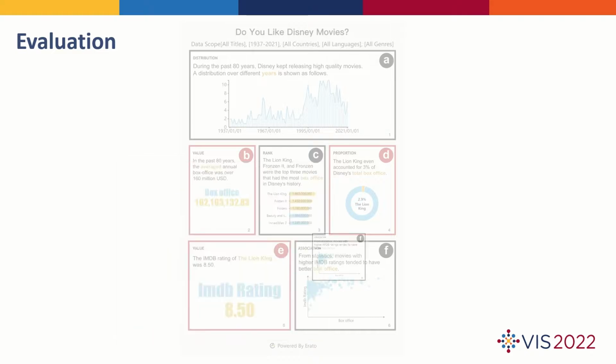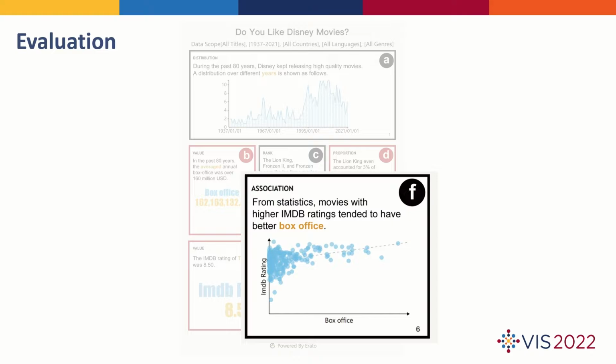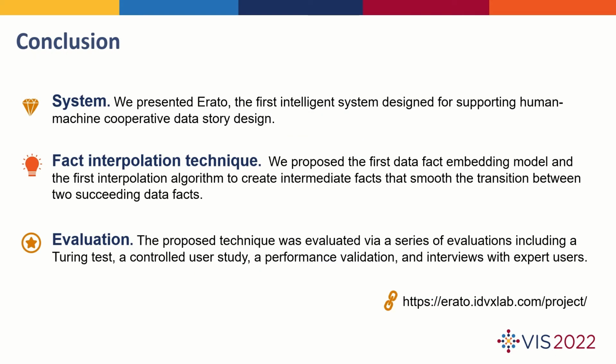We can draw a conclusion at the end that the IMDb rating is positively correlated with the box office.